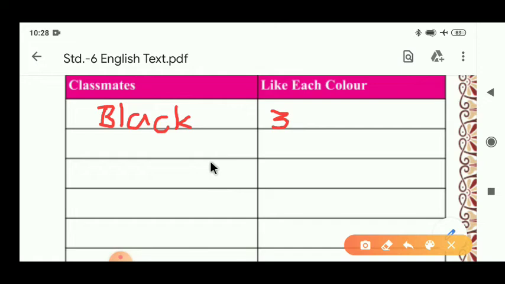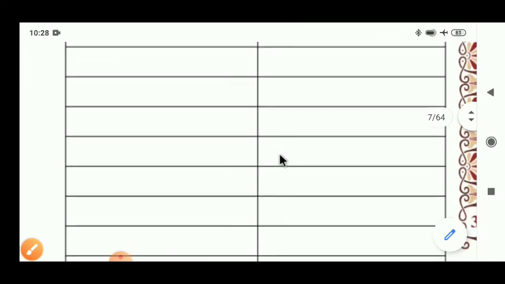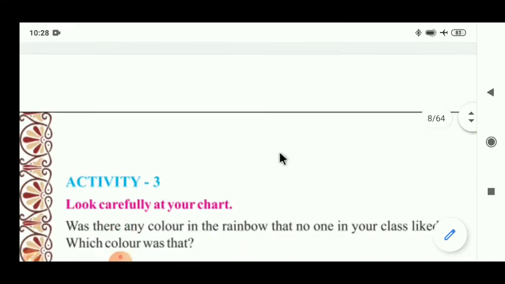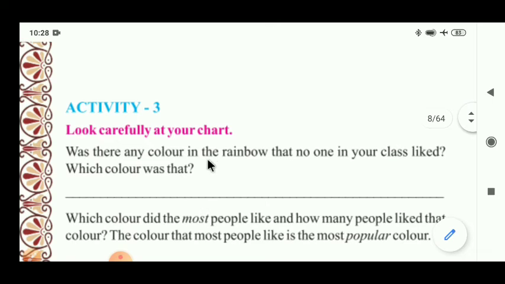Activity 3 is based on Activity 2. So now let's see Activity 3 first of all. Activity 3 is given here. Look carefully at your chart. In the previous activity we completed our chart. Now, based on that chart, we have to complete these questions' answers.